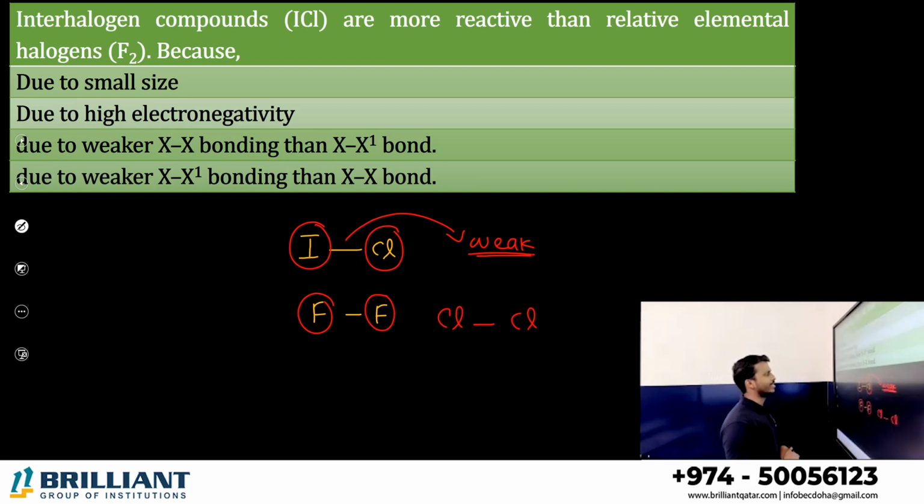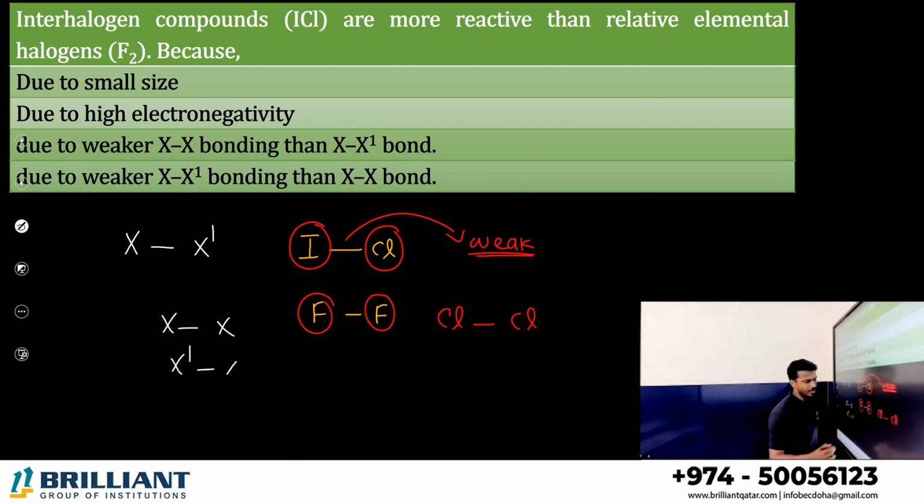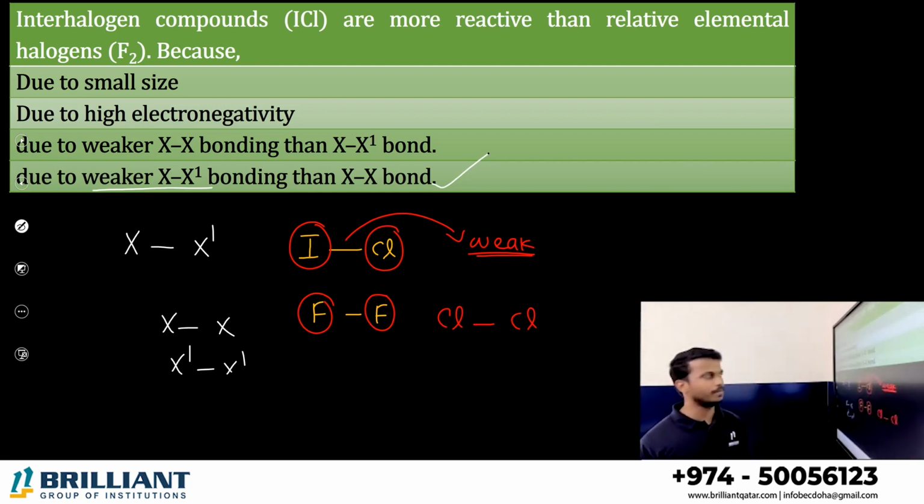Halogens are generally expressed by the letter X. So for an interhalogen compound we write X and X', because they are two different halogens. For the same halogen you can write X with X, or X' with X'. So what is the correct answer? The X'X bond is weaker than the XX bond. Option D is the correct answer.